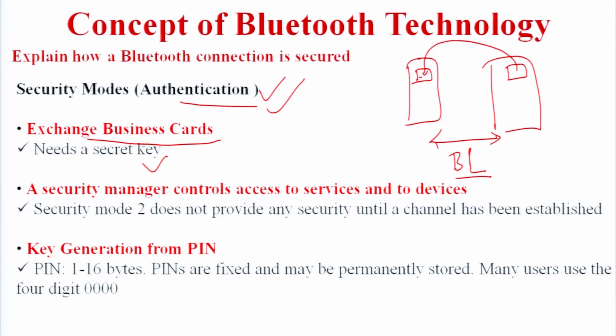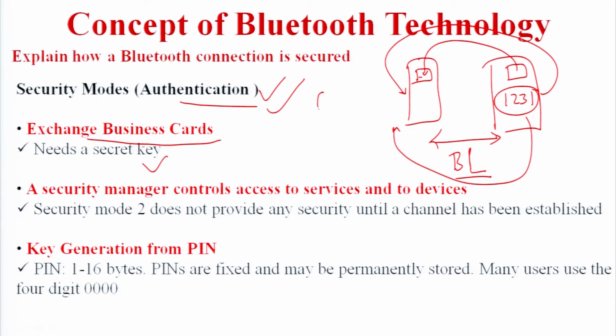After authentication, there is a pass key. For example, if the pass key is 1231, the same pass key must be used on the other Bluetooth device. If the pass key is different, we cannot connect the two devices. So two devices connect through Bluetooth only when there is a common pass key.